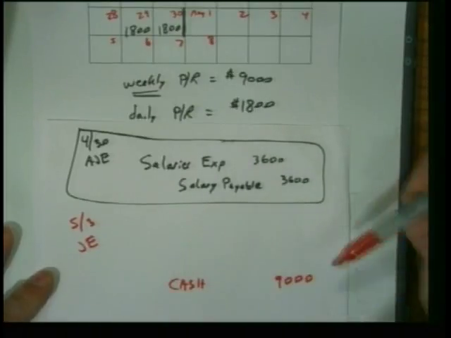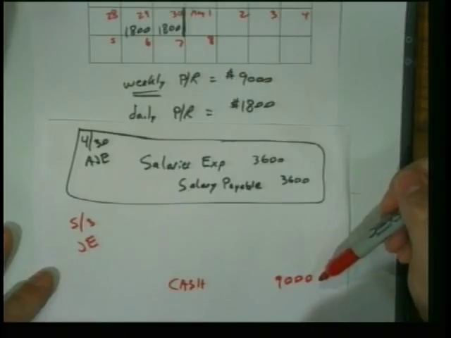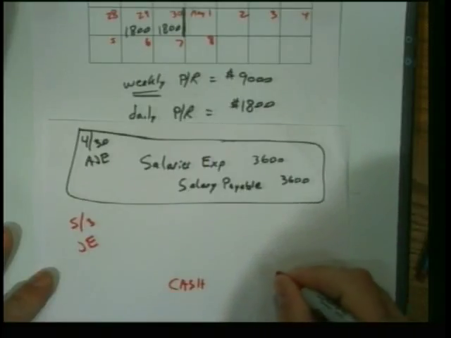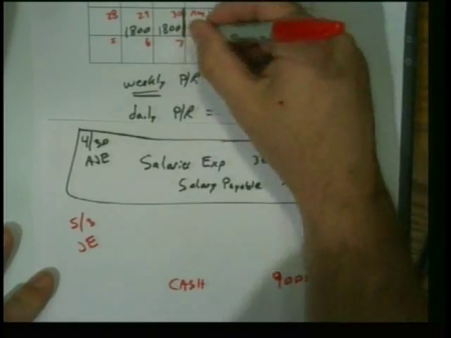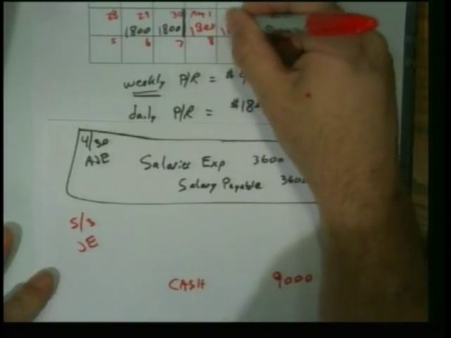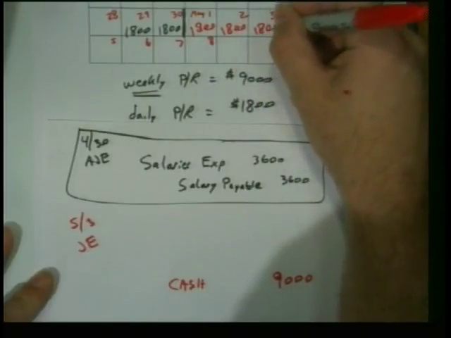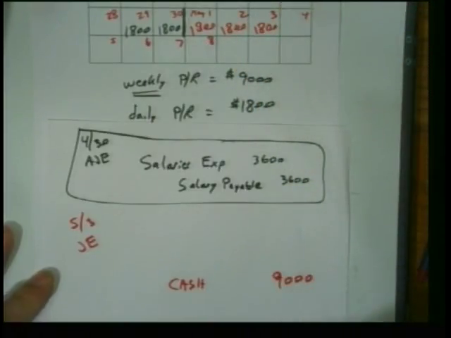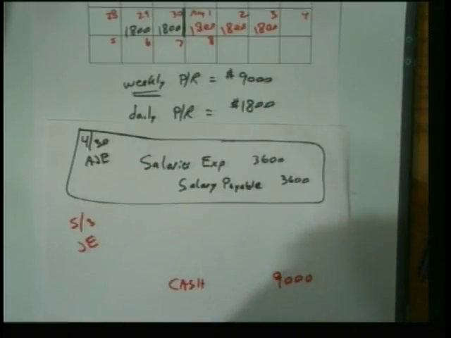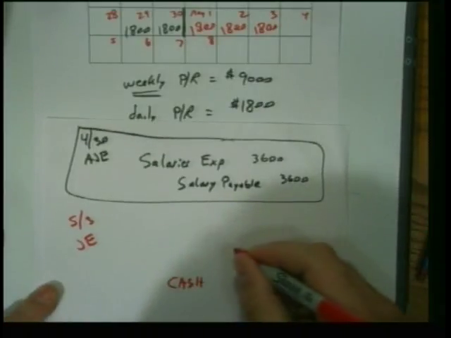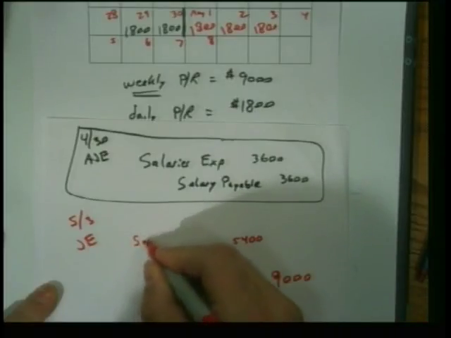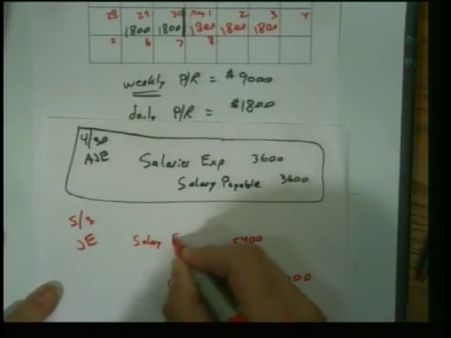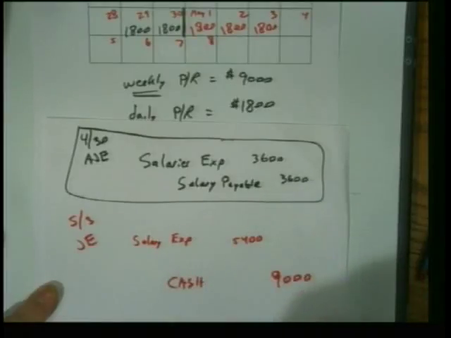How many days worth? 3. So 3 times 1,800 is what? 5,400? So we debit salary expense for $5,400.